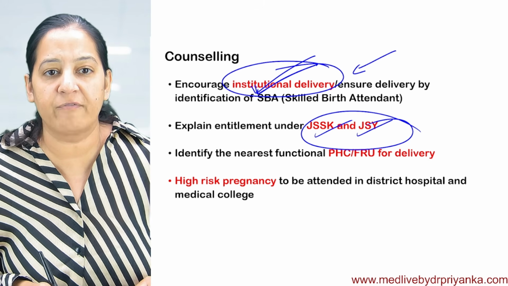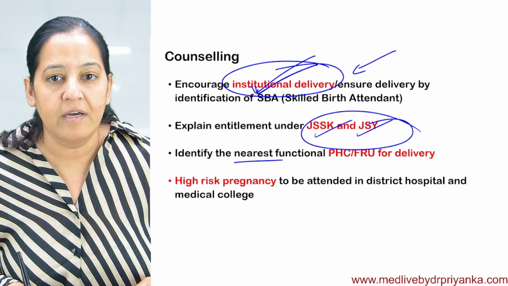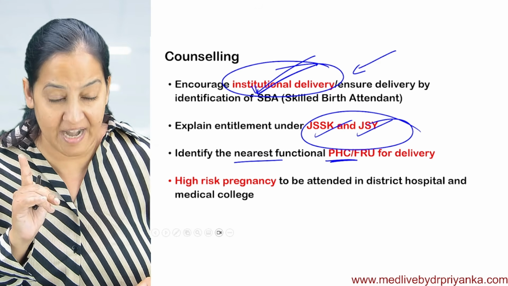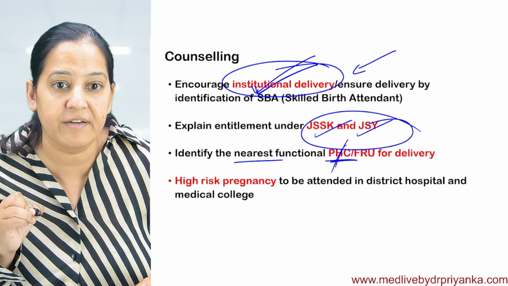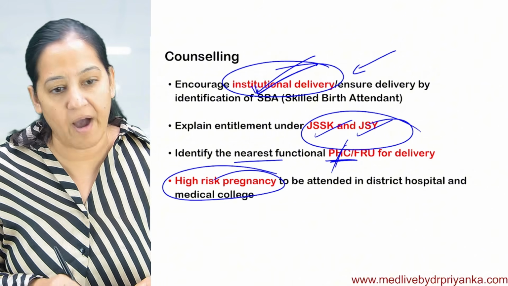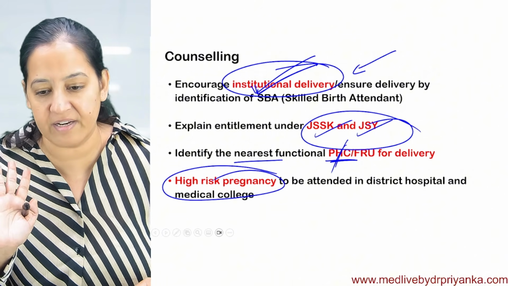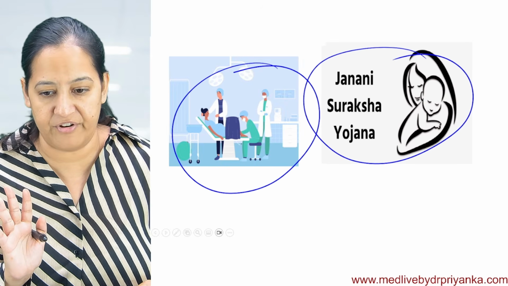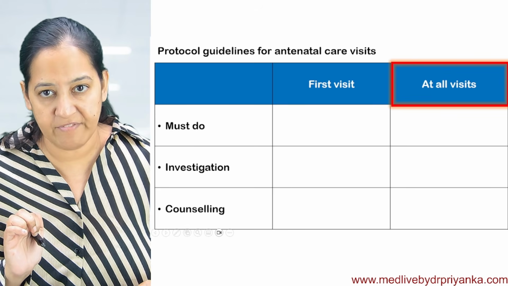And you have to identify the nearest PHC. If it is a sub center, you should inform the lady that at the time of labor pain, she has to run to the nearest PHC. You also have to identify if it is a high risk pregnancy. High risk pregnancy care is given in a different way. Got it? Can we go ahead?